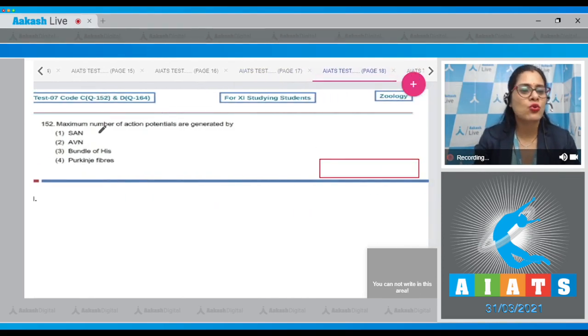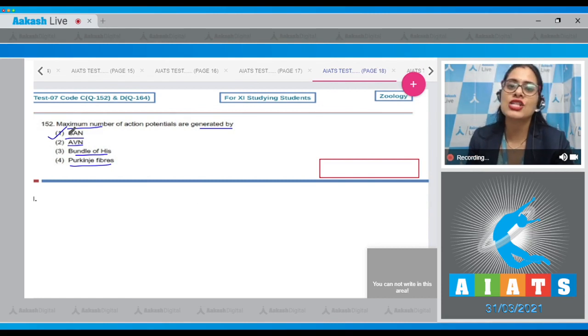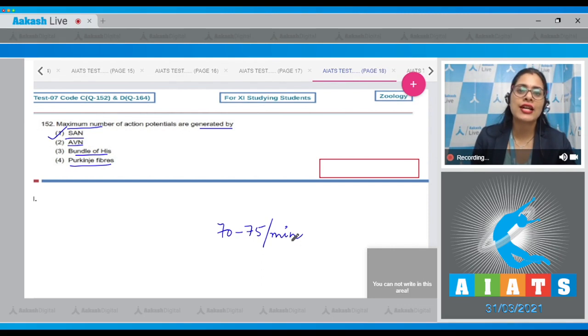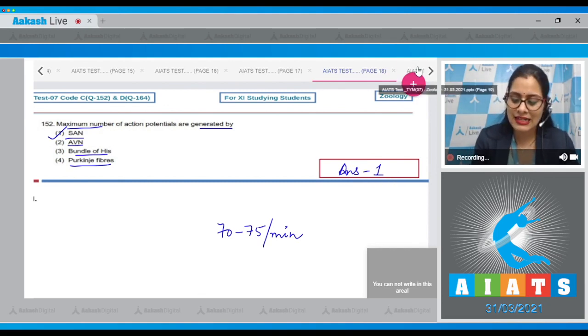Question number 152. Maximum number of action potentials are generated by. Options are SAN, AVN, bundle of His, Purkinje fibers. And the correct answer is option number 1, SAN. SAN generates 70 to 75 action potentials per minute and is responsible for initiating and maintaining the rhythmic contractile activity of heart. So the correct answer to this question is option number 1. Let's discuss the next question.